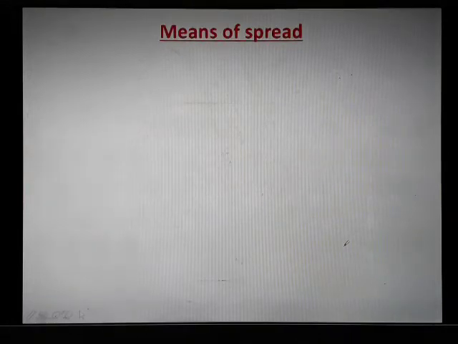A means of spread means, for whatever infectious disease we are talking about, how it spreads from an infected person to a healthy person. What are the different causes of this spread that we are going to study.